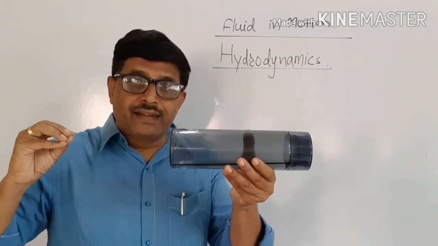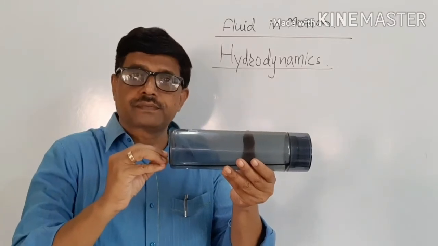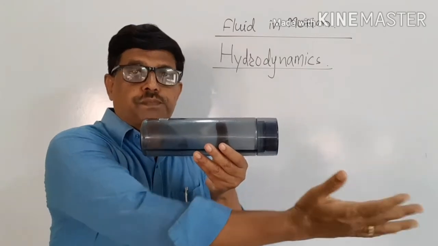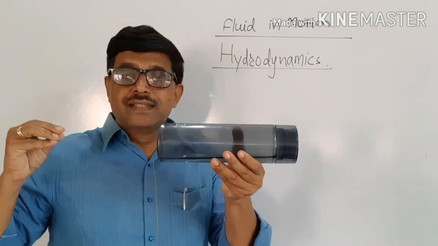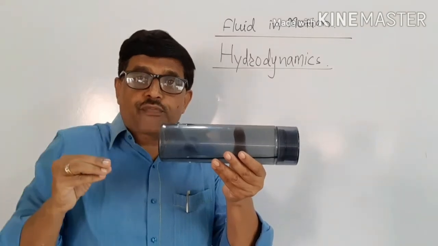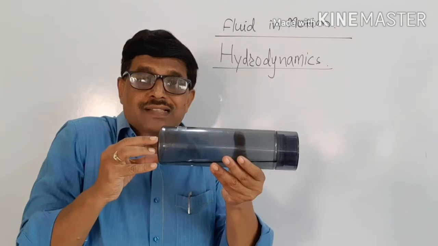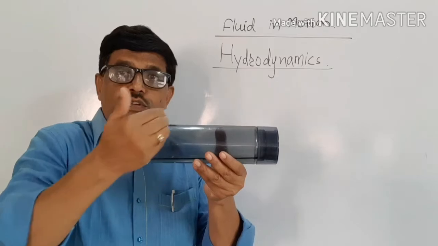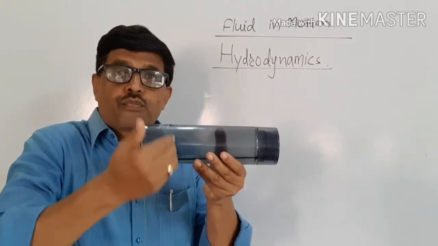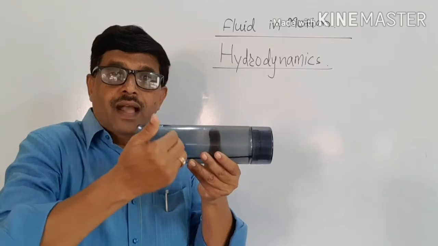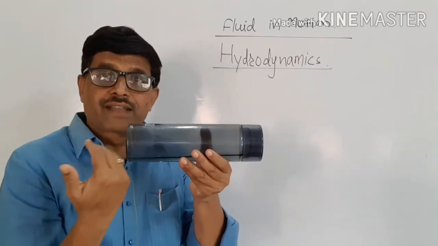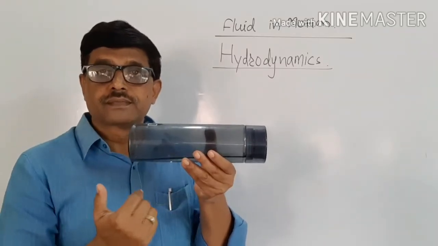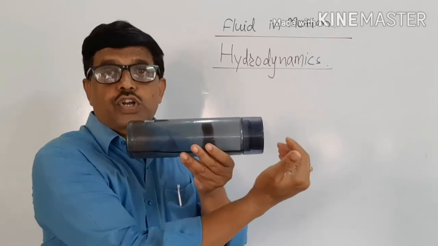Let the liquid enter the tube and pass out of the tube. This liquid enters the tube because of force acting on the particles of the liquid, and these particles apply force on the successive particles, and because of that the liquid flows from one end to another end of the tube and comes out of the tube.